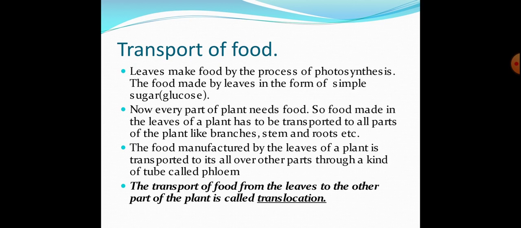Now students, every part of a plant needs food, whether it is the leaf, the stem or the root. All parts of a plant require food. So the food made in the leaves of the plant has to be transported to all the parts of the plant like branches, stem and roots, etc. Students, the food manufactured by the leaf of a plant is transported to all other parts through a kind of tube called phloem.